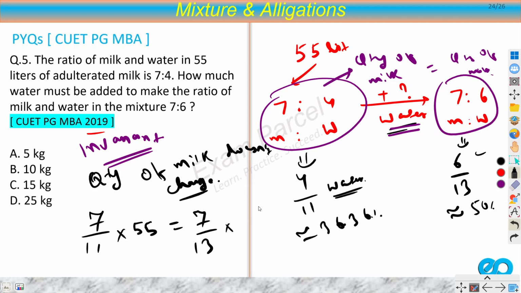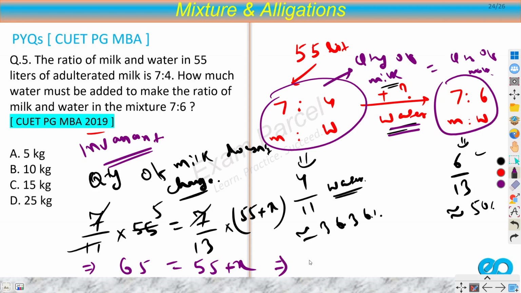Now what is the total volume? So total volume is 55 plus, let's say I'm adding x liters. So now we can solve this. So 7 times this would get cancelled out. So 5 equal to 55 plus x by 13. So we can cross multiply. So we will get 13 into 5, 65 equal to 55 plus x. So we can say that x equals 65 minus 55, 10 kilograms. So it means that we had to add 10 kilograms of water. 10 kilograms of water is added.